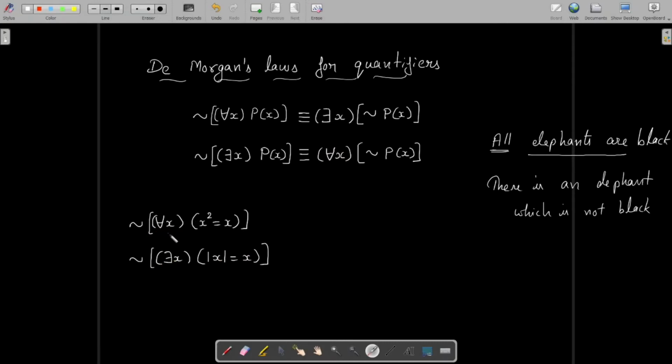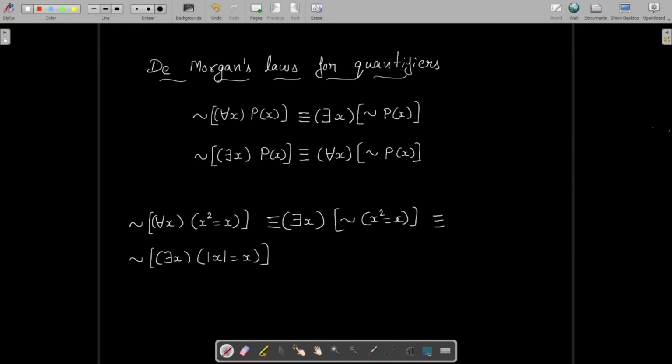First expression is negation of for all x, x square equal to x. Here the predicate is x square equal to x, the quantifier is for all x, and we have to write the negation of this proposition. So this will be equivalent to the quantifier for all becoming there exists x. Then we have to write the negation of the predicate, that is negation of x square equal to x, which will be equivalent to there exists x, x square not equal to x.